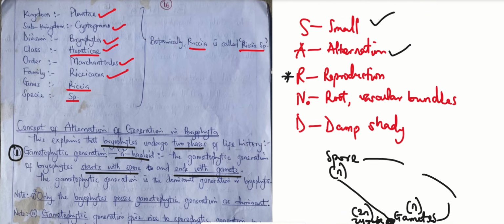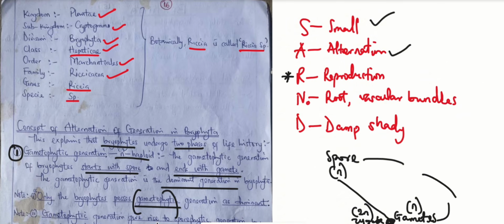Okay, moving on. Note that the gametophyte generation is dominant. I think we've mentioned that earlier. Only the bryophytes possess the gametophyte generation as dominant, which means that when you get to pteridophytes, it might not be. Using the word might is still giving room for probability, but let's say it will not be dominant. It's not that the pteridophytes won't possess the gametophyte generation.